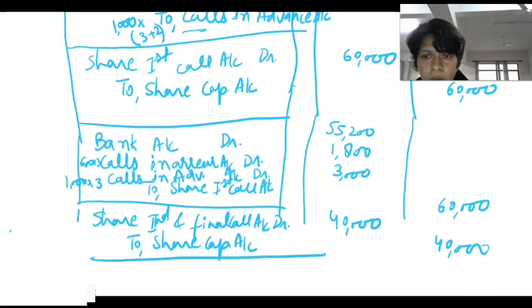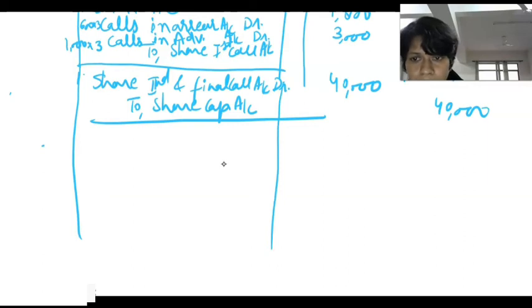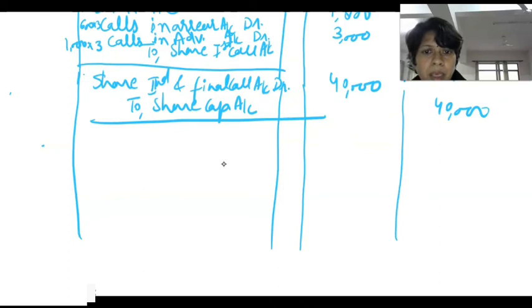And now the last transaction. So this will be bank account debit. Calls in arrear is also here.